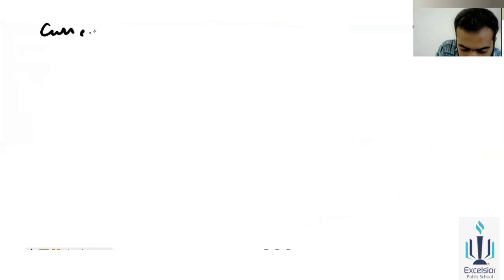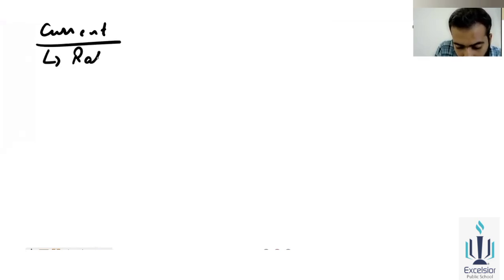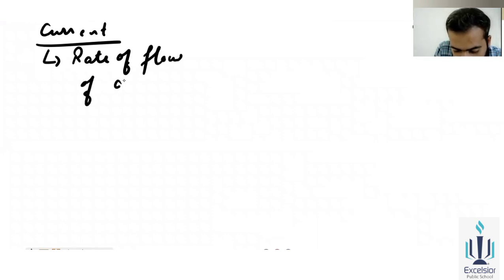So now we will study what current basically is. So see what current is. Current is basically the rate of flow of charges. So what is the basic meaning of rate of?